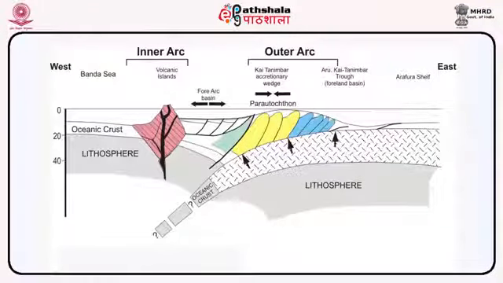The arc trench gap in some arcs is composed of an outer arc and a fore-arc basin. The outer arc, which may rise above sea level, is usually built of oceanic floor or trench sediments scraped off the subducting plate above low angle thrusts and tectonically accreted to the overlying plate to form an accretionary prism or tectonic melange. The fore-arc basin contains flat lying undeformed sediments that may reach up to 5 km in thickness and which reflect progressive shallowing as the basin fills up with turbidites, shallow marine sediments and fluviatile deltaic shoreline complexes.